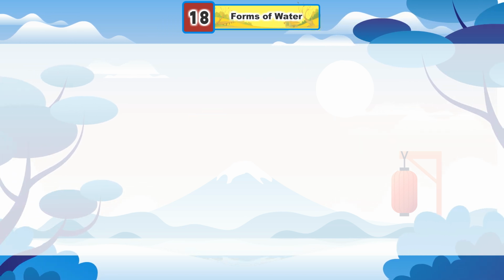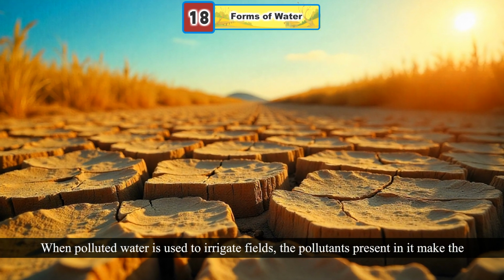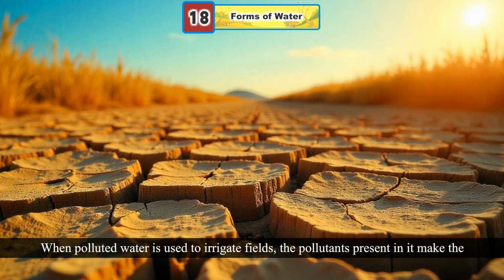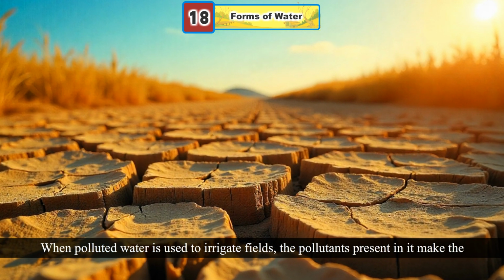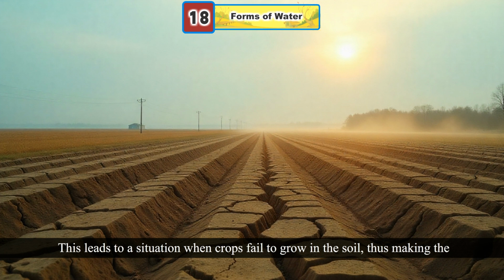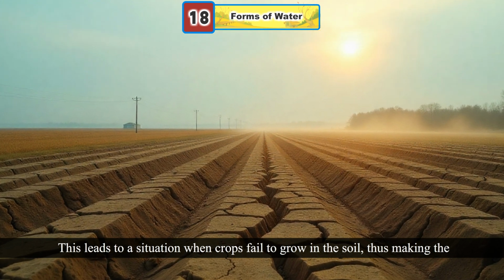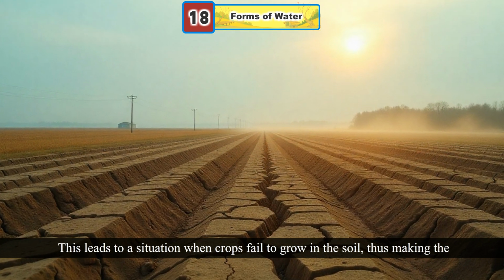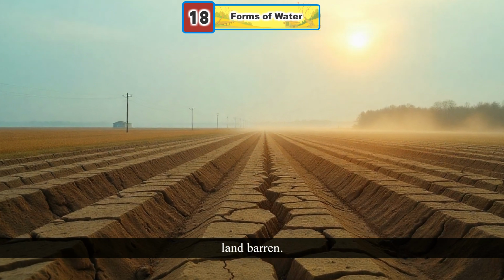Infertile soil. When polluted water is used to irrigate fields, the pollutants present in it make the soil infertile. This leads to a situation when crops fail to grow in the soil, thus making the land barren.